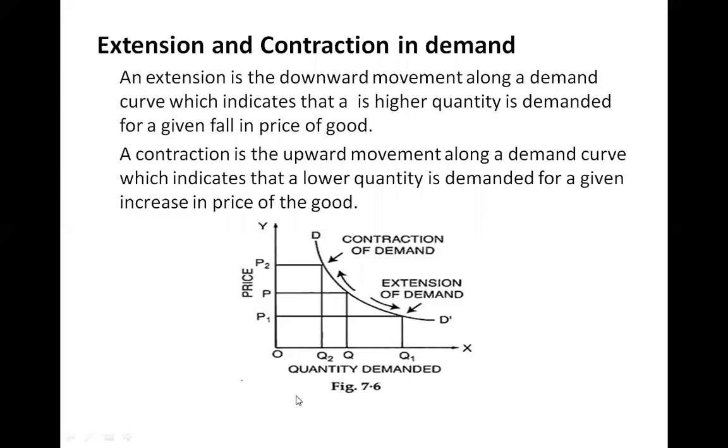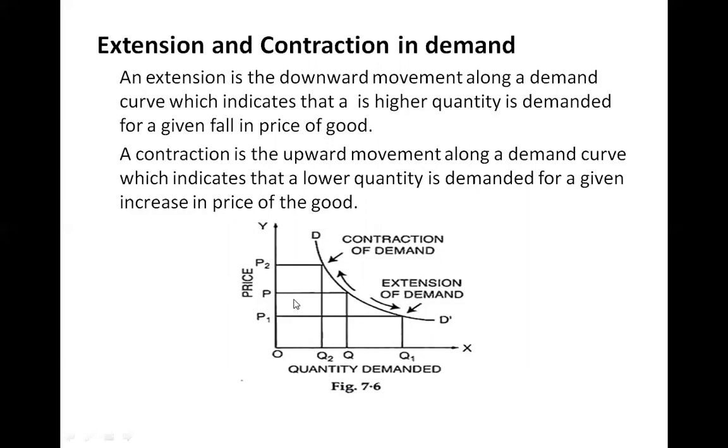Let us go through this graph. On the x-axis I have taken the quantity demanded and on the y-axis price. The price of the product is P. I used to buy Q quantity. This is the base one. P and Q is the base. Now what happens? I will reduce the price from P to P1. See how much I have reduced, just see the gap.